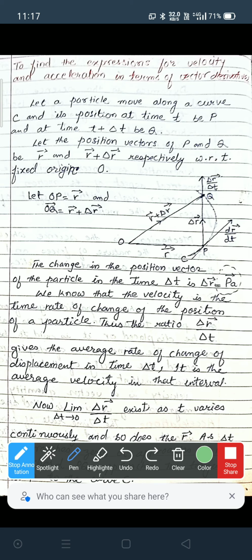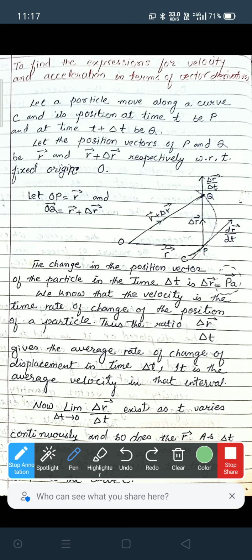The change in the position vector of the particle in time delta t is delta r. Earlier it was r, after that it became r plus delta r, so the change is delta r.